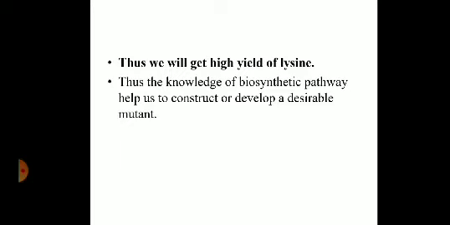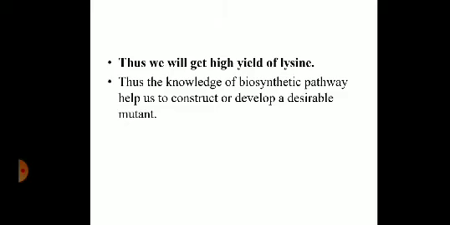Thus, the knowledge of a biosynthetic pathway helps us to construct or develop a desired mutant. Here we have developed a mutant of Corynebacterium glutamicum. How have we mutated the organism? We have converted it into an auxotrophic mutant which is deficient in homoserine. If you do not add homoserine to the medium in sufficient quantity, threonine will not be produced, only lysine will be produced, feedback control will be lost and you can get overproduction of lysine. This is how auxotrophic mutants are selected, and strains are improved. This is how strain improvement takes place.